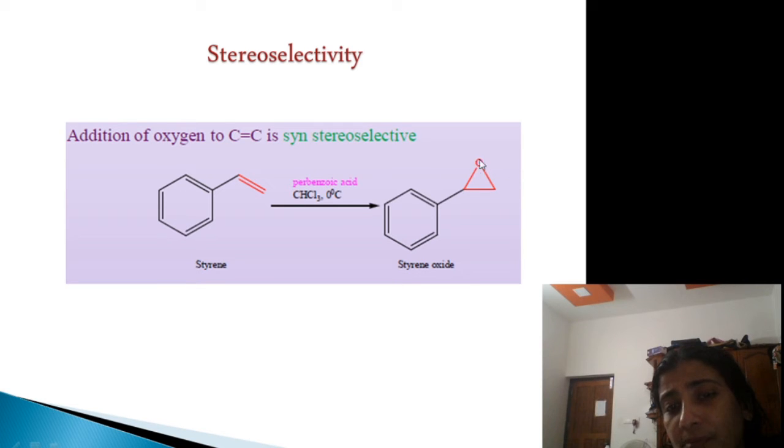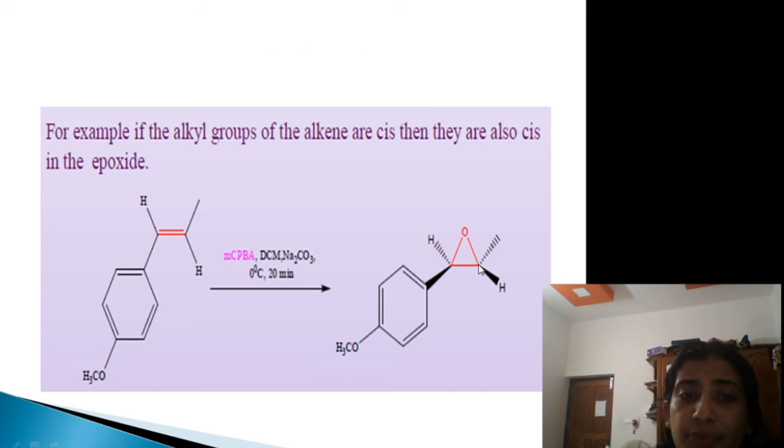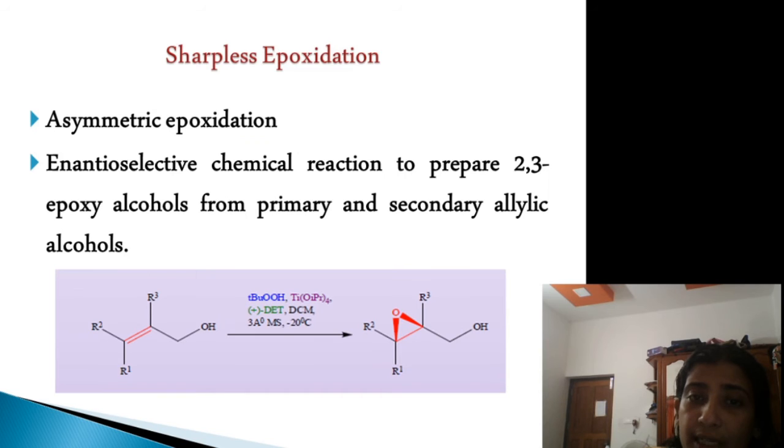Only this double bond is affected, in the direction of the oxygen formation, and no other double bonds are affected. Styrene oxide will be formed. And if the alkyl groups of the alkene are cis, then they also form a cis epoxide, that is, cis in the epoxide will be formed. Usually used reagents are perbenzoic acid in dichloromethane and sodium carbonate.